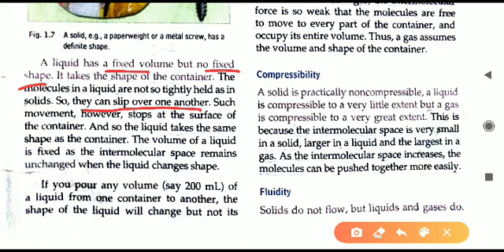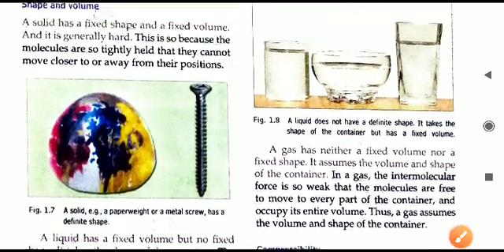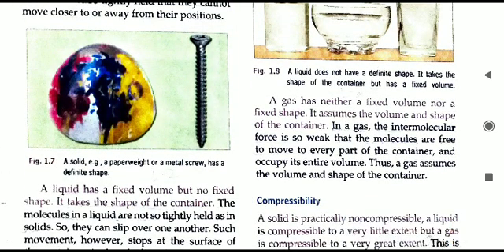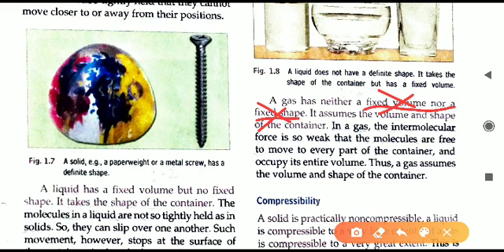Next is the gaseous substance. Gas, obviously, does not have any fixed volume or fixed shape. Nothing is fixed. Any shape or any volume can be taken by the gas. This means gas can take any space.